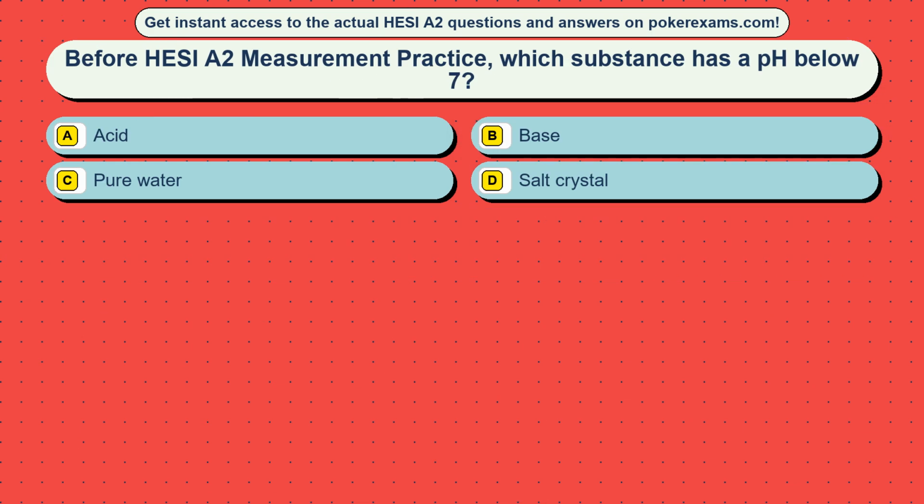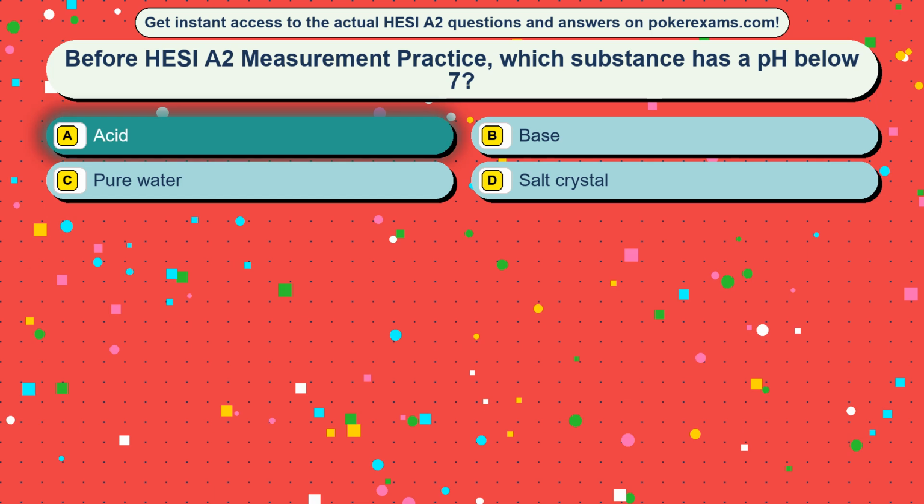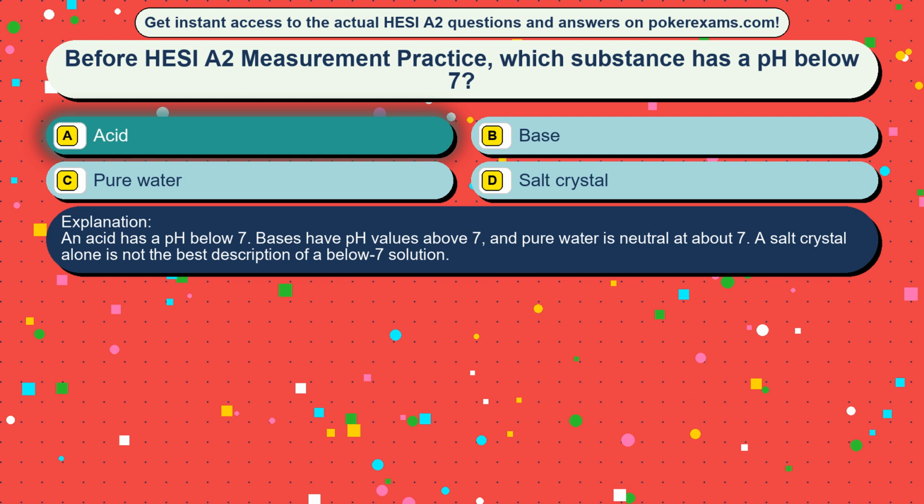Question 45. Before HESI A2 measurement practice, which substance has a pH below 7? Option A, acid. Option B, base. Option C, pure water. Option D, salt crystal. The correct answer is option A, acid. An acid has a pH below 7. Bases have pH values above 7, and pure water is neutral at about 7. A salt crystal alone is not the best description of a below 7 solution.